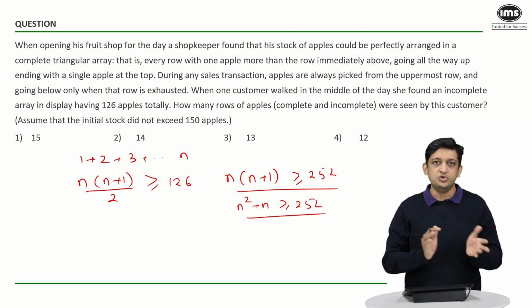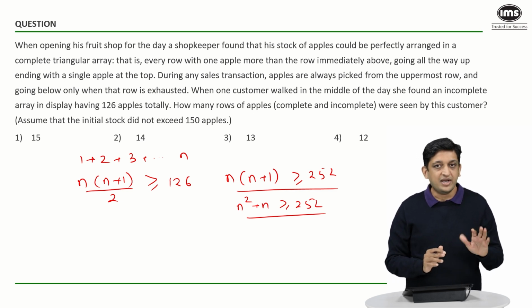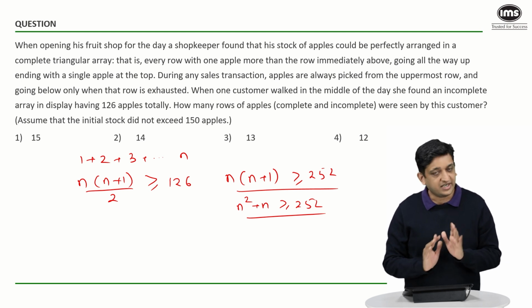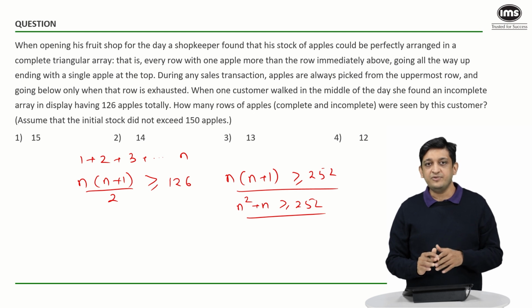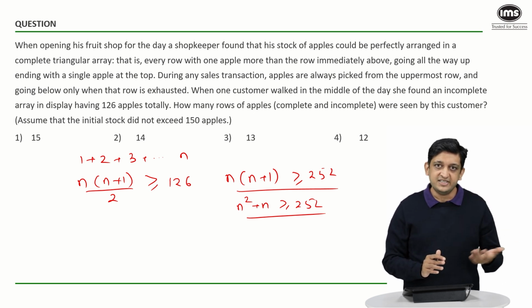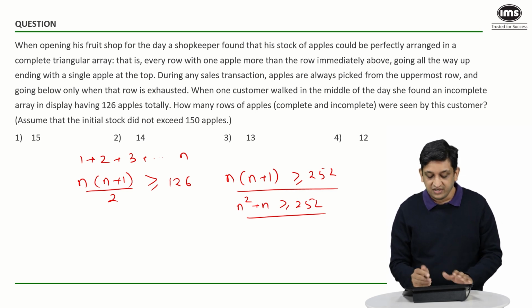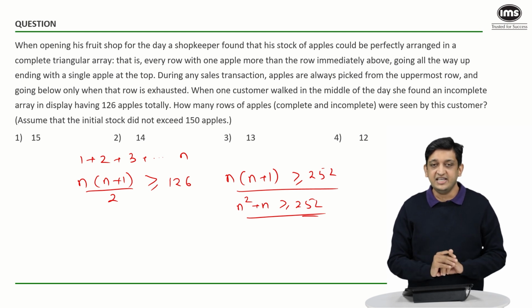Again, if you look at the usual suspects, let's say you put n equal to 15. So 15 square plus 15 will be 225 plus 15 or 240, not greater than 252. 16 square plus 16, that is 256 plus 16, which is 272, which is definitely greater than 252. Now that satisfies this particular inequality.